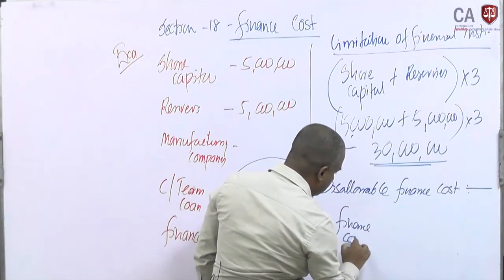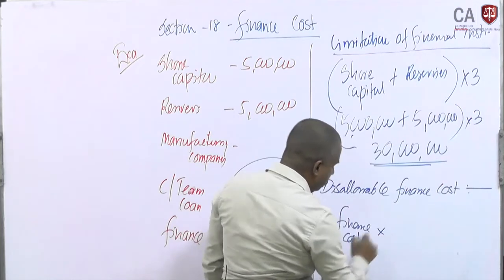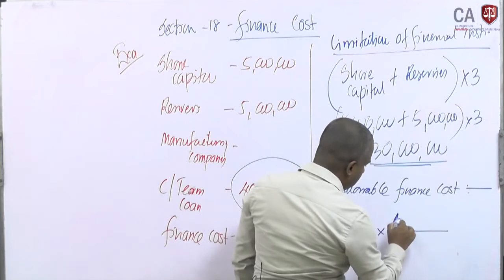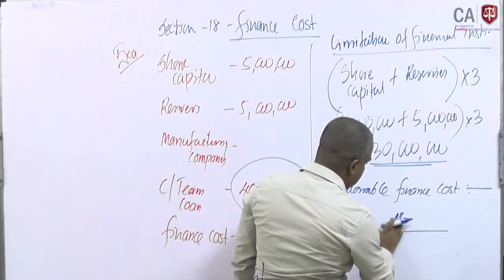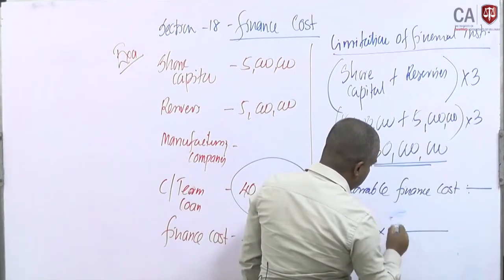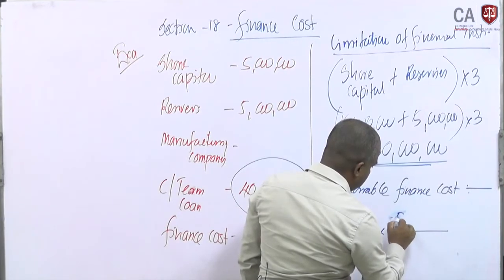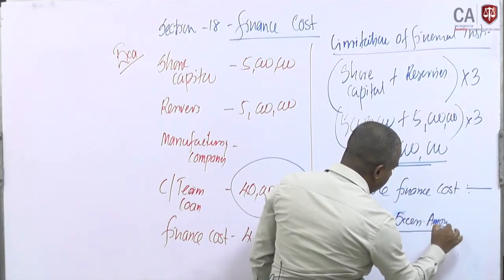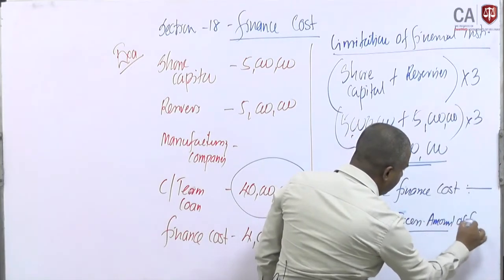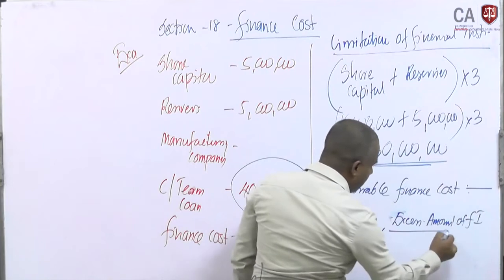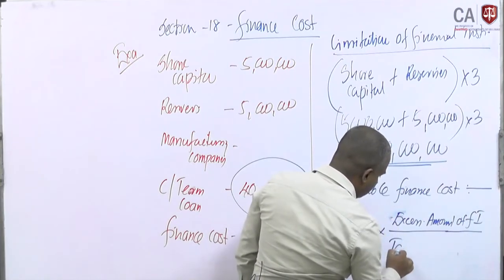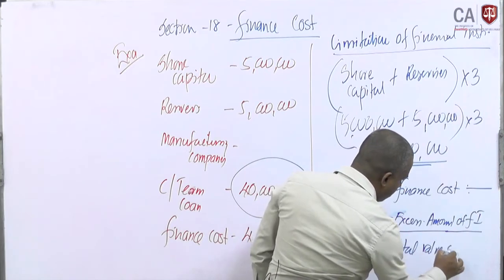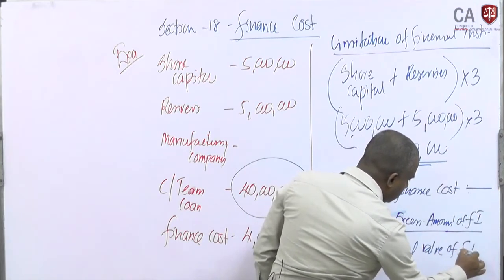Finance cost into the excess amount of financial instrument divided by the total value of financial instrument.